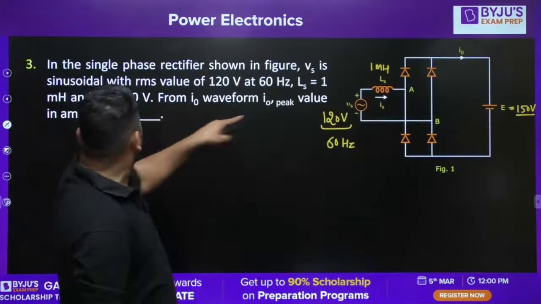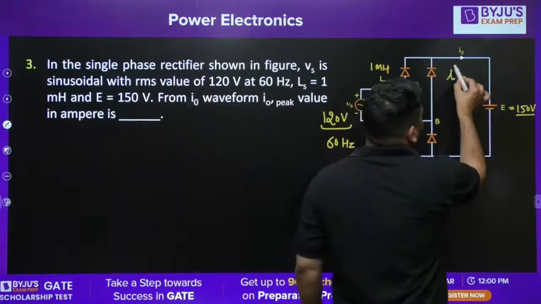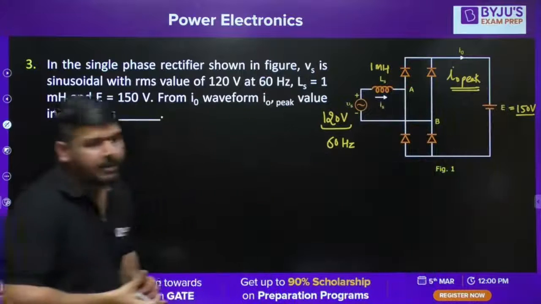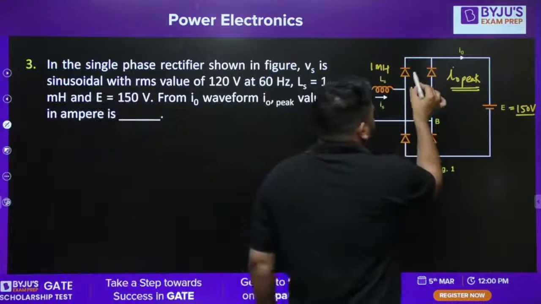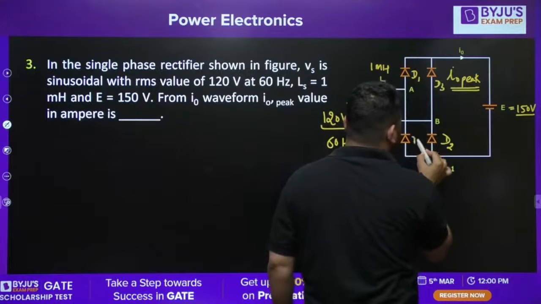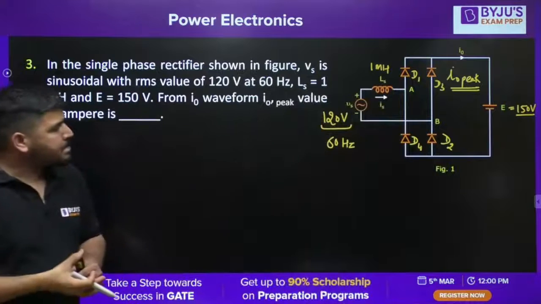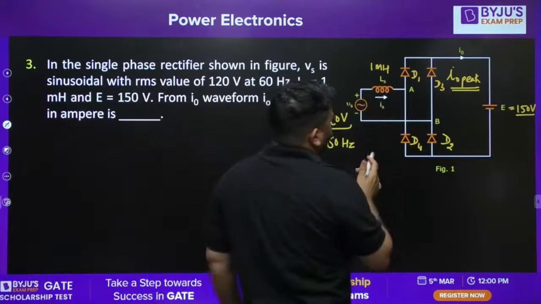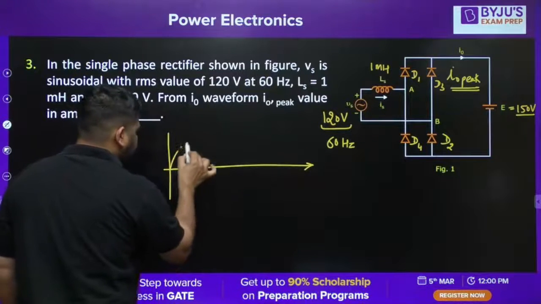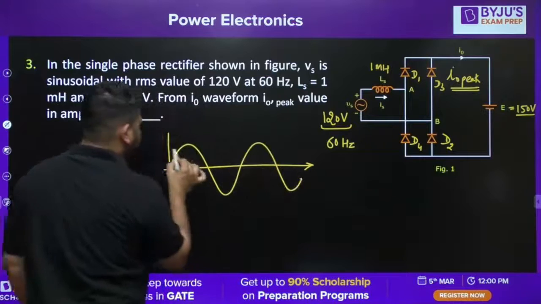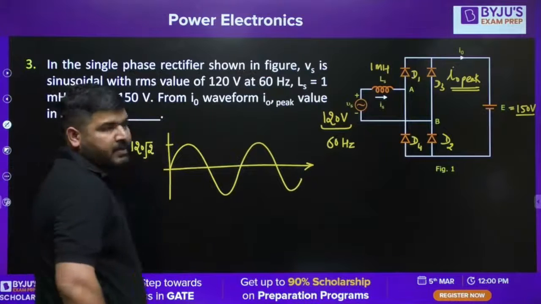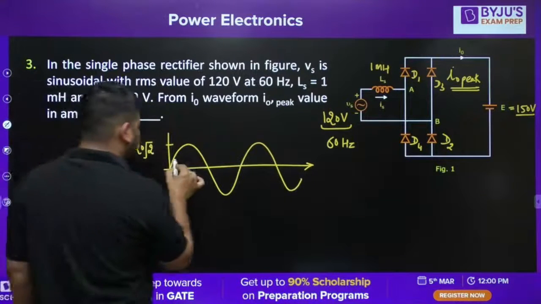Now, from the I naught waveform, we need to calculate I naught peak. How to calculate this I naught peak? I think it's easy peasy. Let's call it D1, this is D2, this is D3, and this is D4. We know that. Let's plot the waveform, the supply voltage. This is my supply voltage, and the peak value of the supply voltage is 120 root 2. This is the peak value of the supply voltage, and the output voltage is of 150 volt.